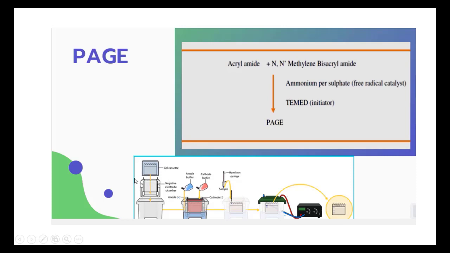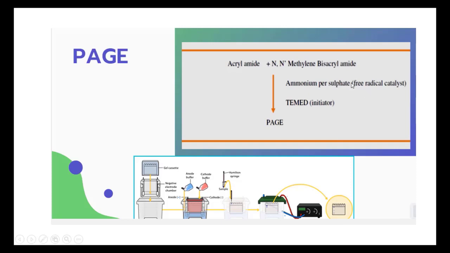This is the gel casting tray or gel slab where we put these glass plates, and we add the mixture of acrylamide, N,N'-methylenebisacrylamide, APS and TEMED to it. Within a few minutes the gel is polymerized.